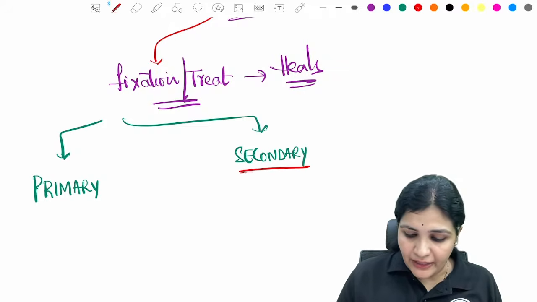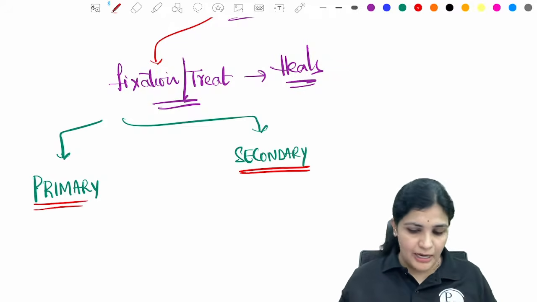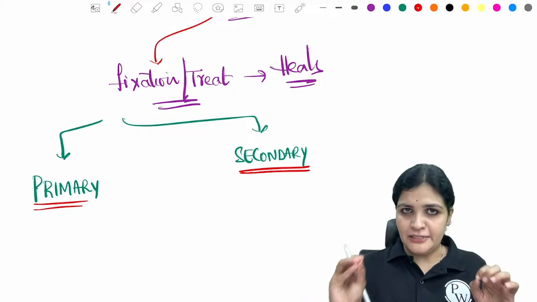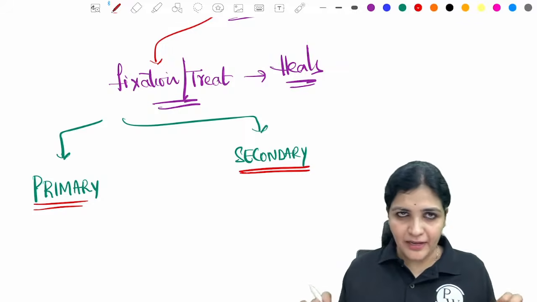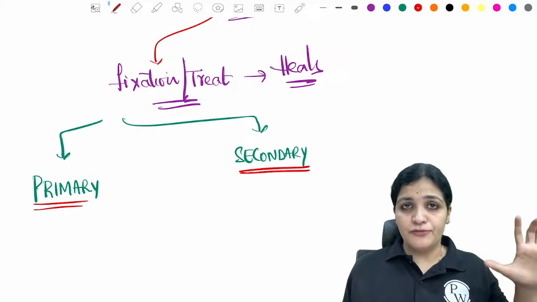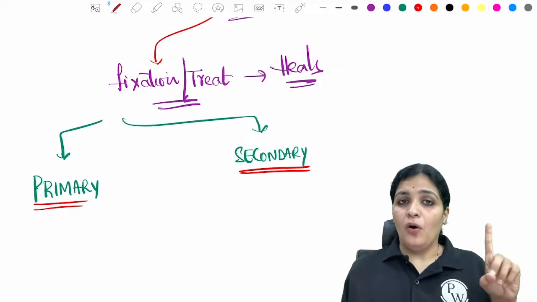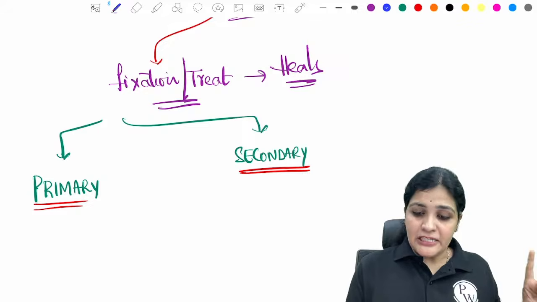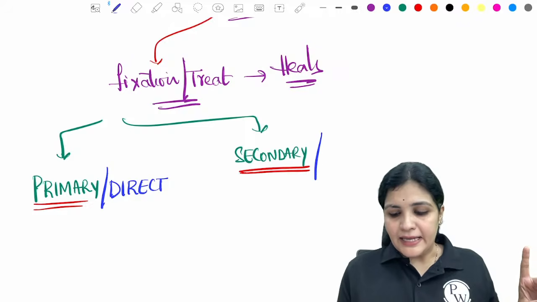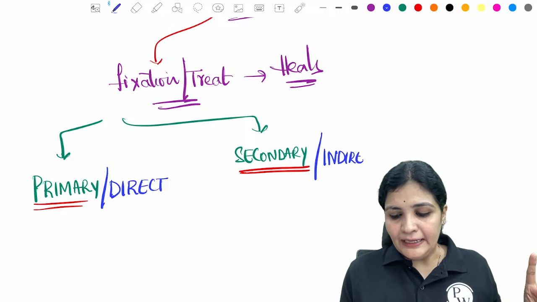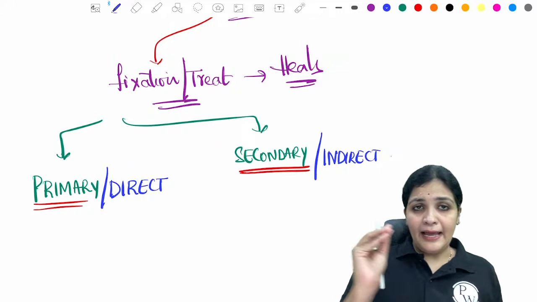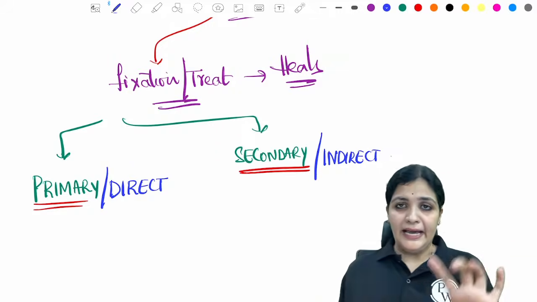Please listen very, very carefully. The first time you are listening to this chapter, it will be very confusing, but trust me, over a period of time, you will understand every bit of what I spoke. So I am teaching you fracture healing. This fracture healing is of two types. One is primary and the second one is secondary. This primary is also called direct healing, and this secondary is also called indirect healing. Very easy. Do you remember direct and indirect? Direct is primary, indirect is secondary.